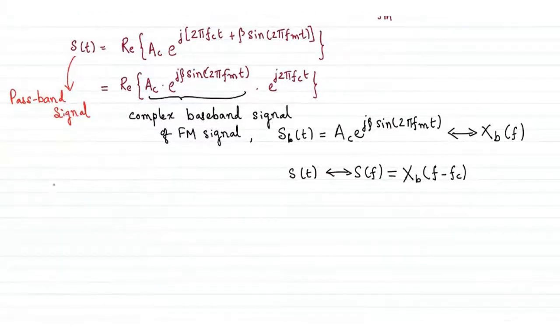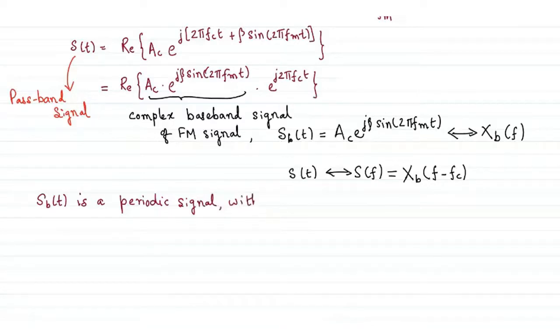To proceed further, note that S_B(t), compactly written as A_C times e^(jβ sin 2π f_m t), is a periodic signal because it involves the term sin 2π f_m t. It is periodic with period t equal to integer multiples of 1/f_m.